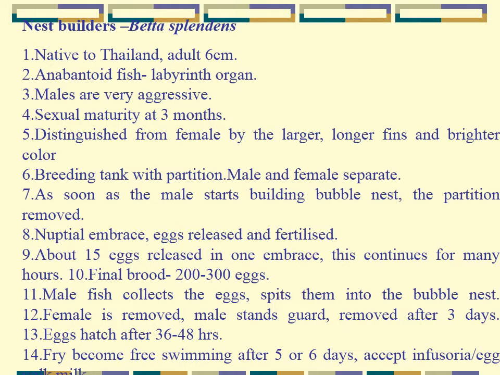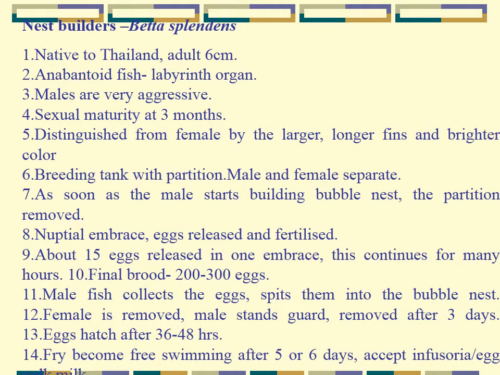Labyrinthine is an accessory respiratory organ that is present in the head of these fishes, so they can survive out of water for some time. Males are very aggressive. Sexual maturity takes place at 3 months. Females are larger, while males have longer fins and are brighter colored.